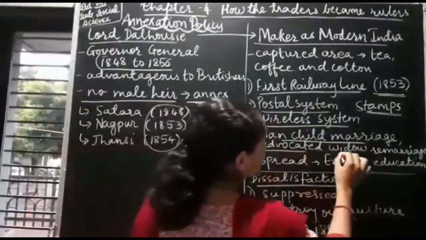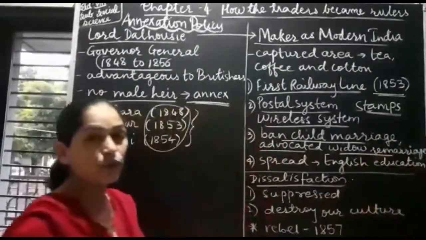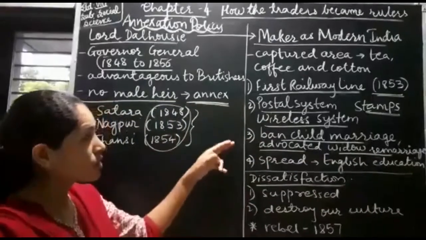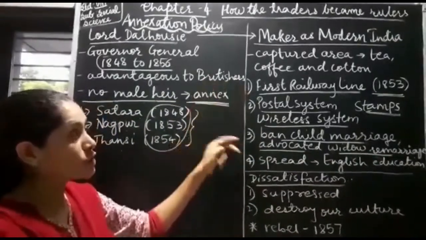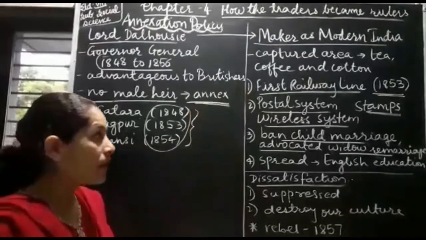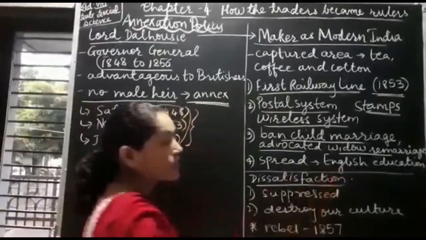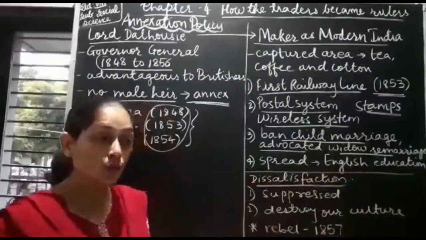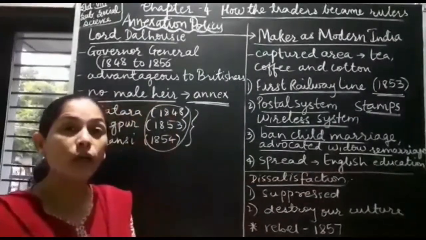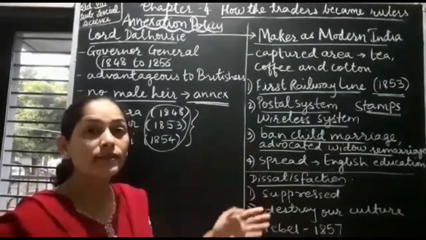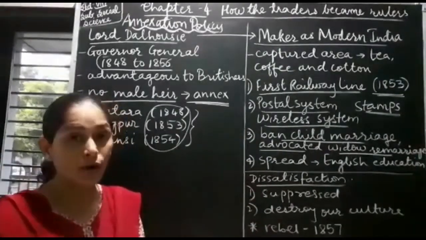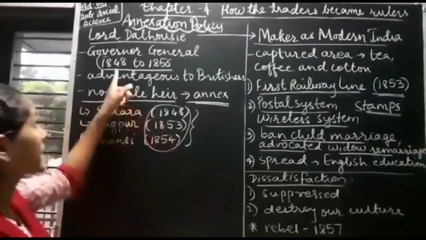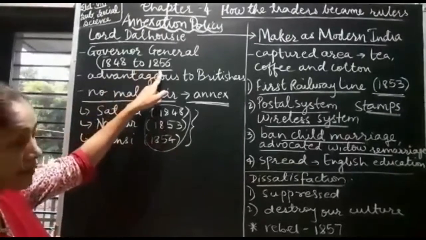Some social changes which he had brought during that time was banning child marriage. He advocated widow remarriage also during that time, which was very uncommon. So this was social reform which was brought by Lord Dalhousie. And one more, spread of English education started during his time. People were educated in English so that they could be employed at a lower wage. So these are the changes which were brought by Lord Dalhousie during his tenure, that is 1848 to 1856.